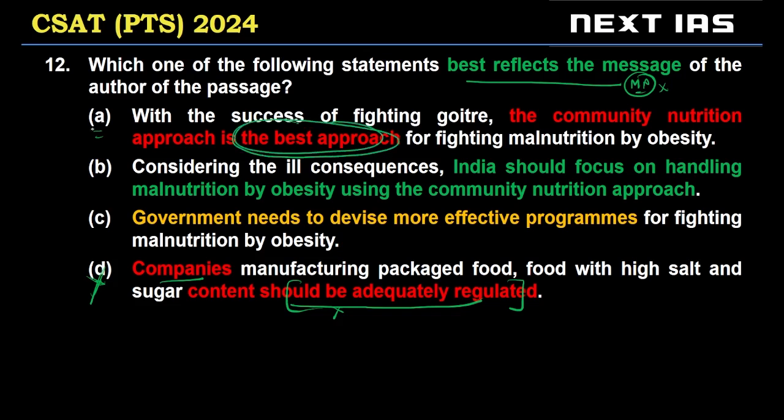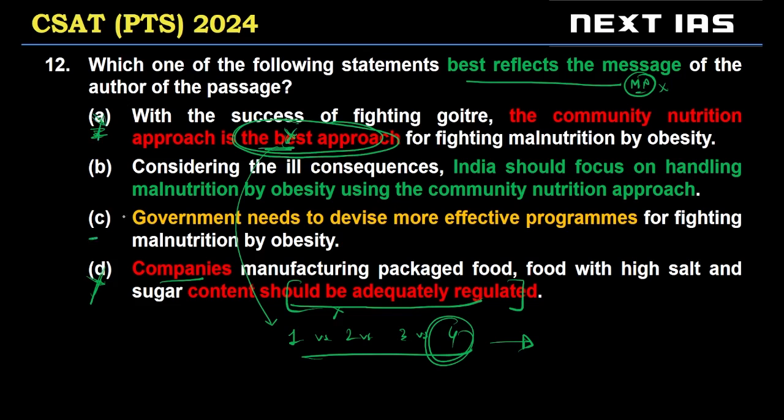Option A, with the success of fighting goiter, the community nutrition approach is the best approach for fighting malnutrition. Many students have gone with option A. Remember, if you say best approach, unless and until you compare approach 1 with approach 2 with approach 3 with approach 4 in the passage, and the author says approach 4 is the best possible approach, we can't use the word best approach. This is not stated in the passage. Option A is invalid.